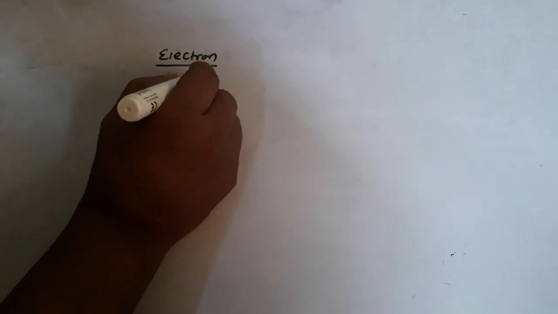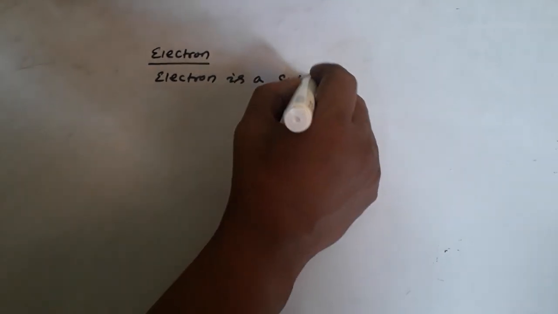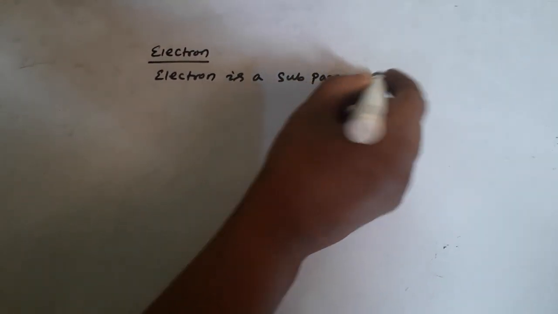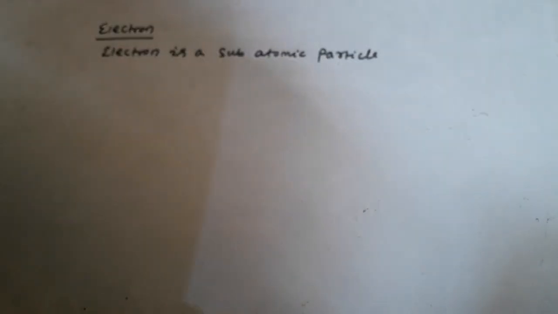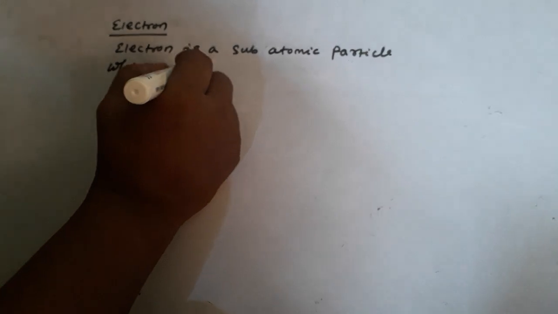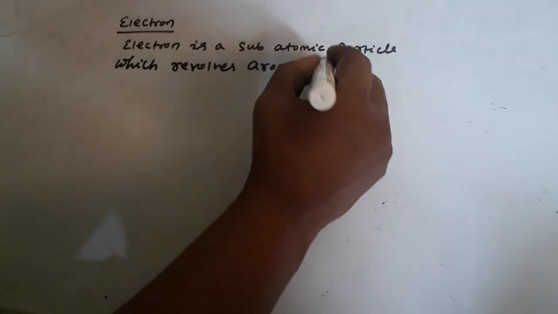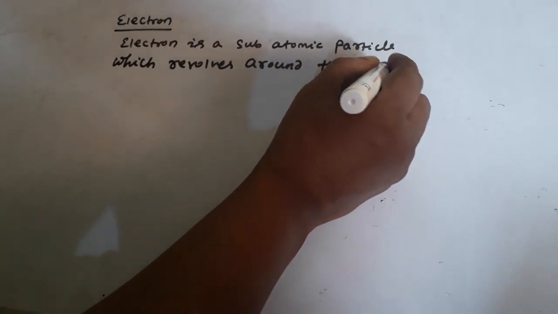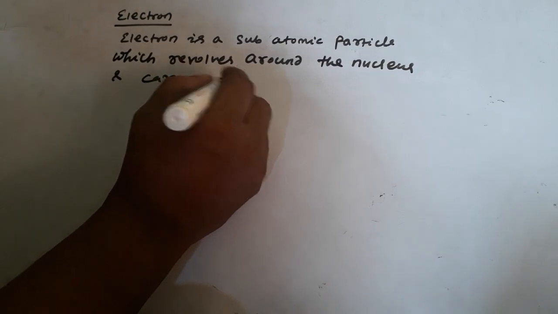Electron is a subatomic particle which revolves around the nucleus and carries negative charge.